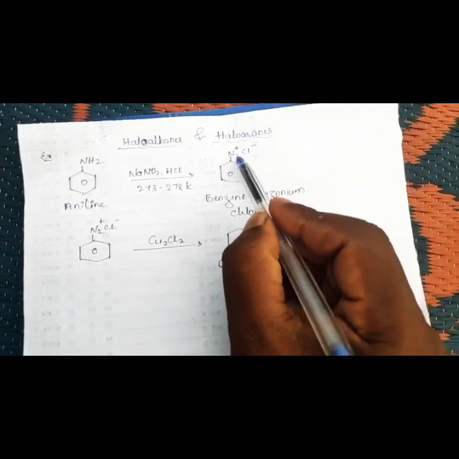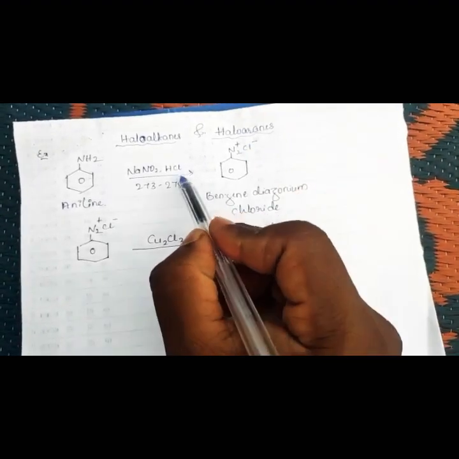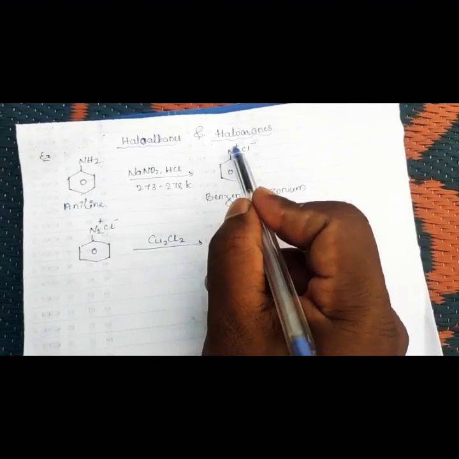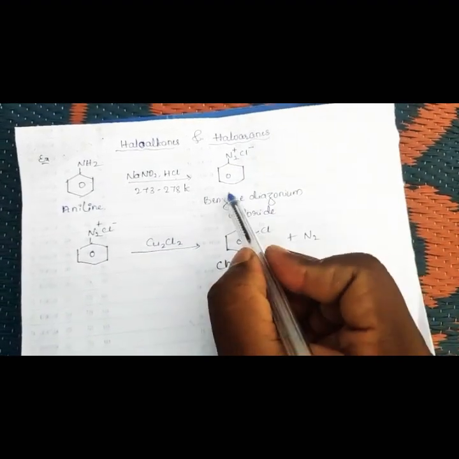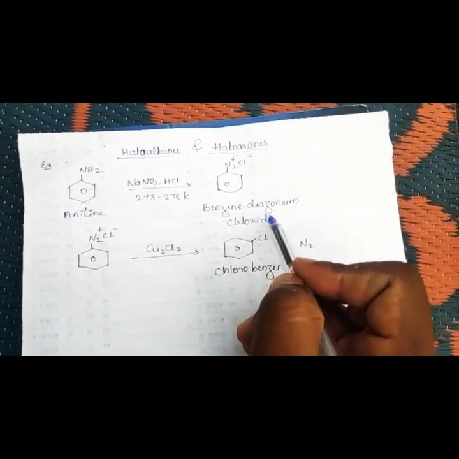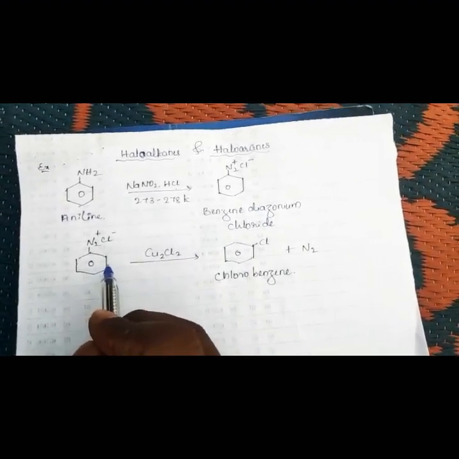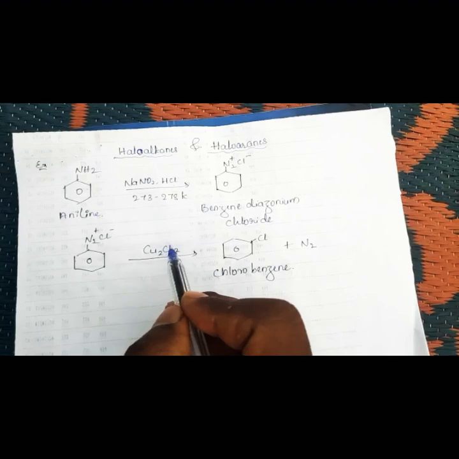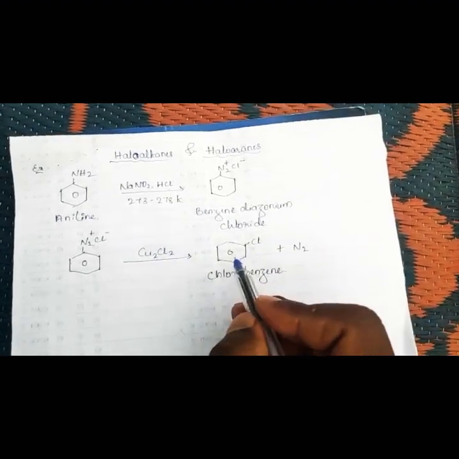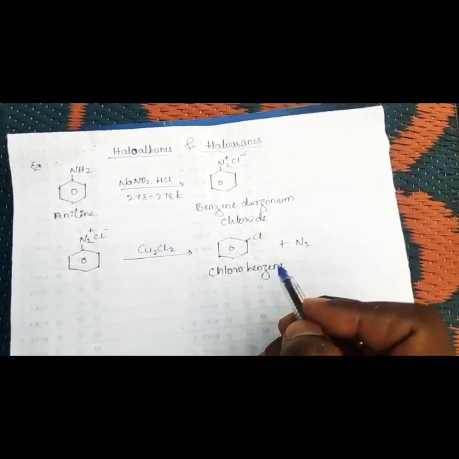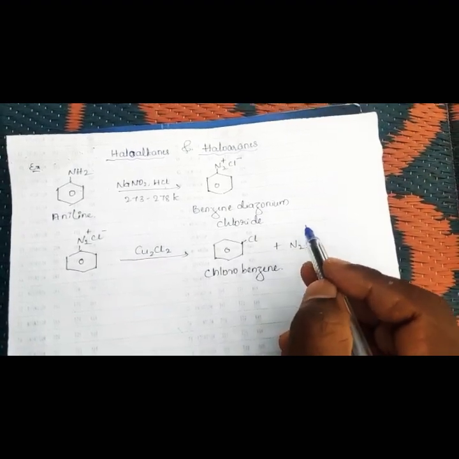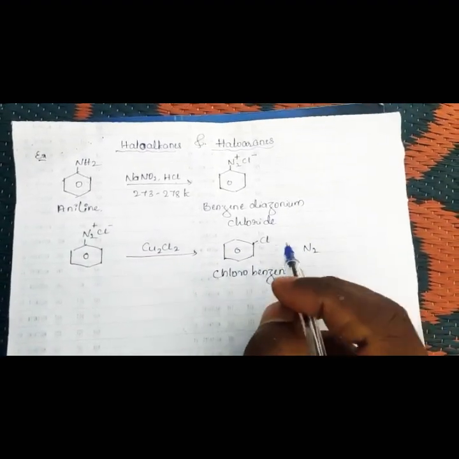Here Cl minus is attached to the diazo compound, so this is called benzene diazonium chloride. This freshly prepared benzene diazonium chloride is again treated with cuprous chloride. Then there is a formation of chlorobenzene along with the liberation of N2 gas. So this is one example of the preparation of chlorobenzene.